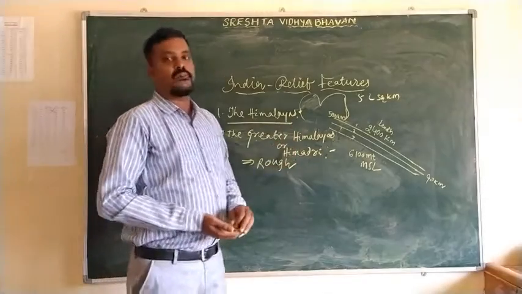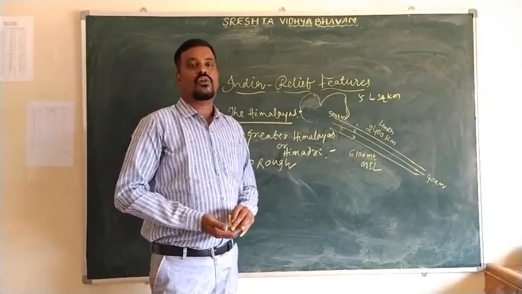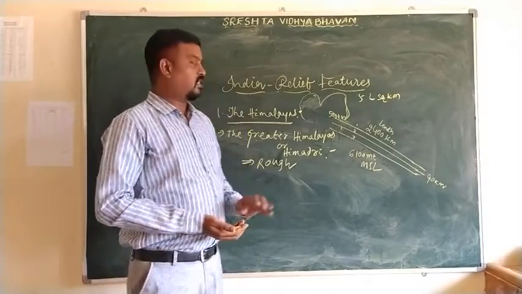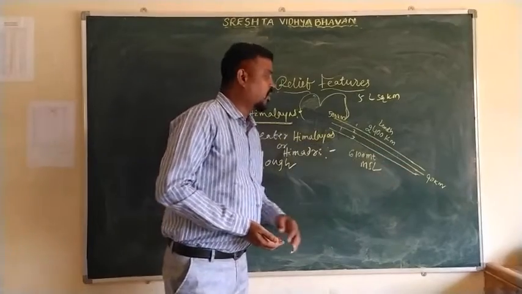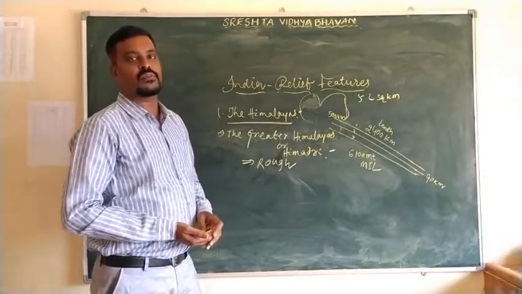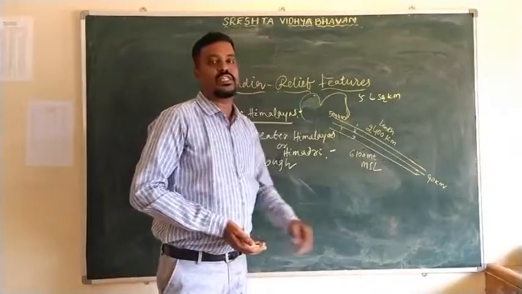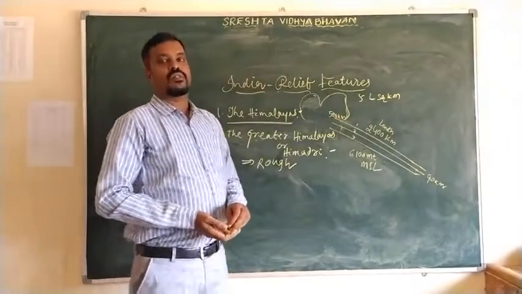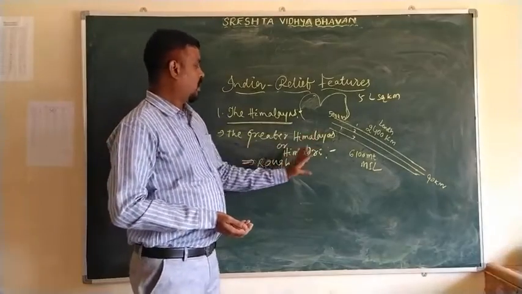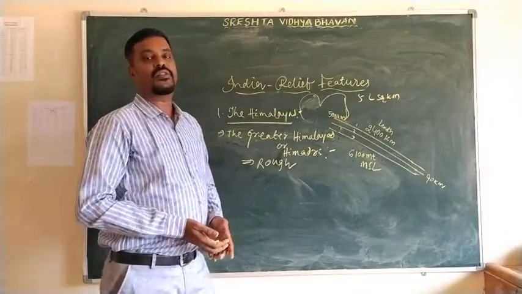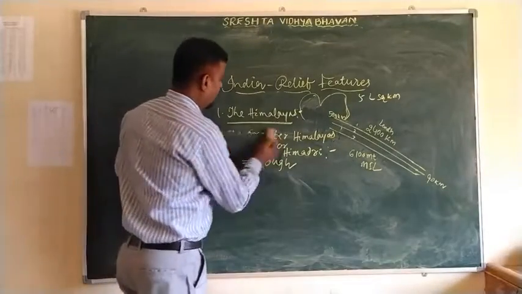Perennial rivers are those rivers that flow throughout the year. And here we can see the important, world famous peaks: K2, Mount Everest, Kanchenjunga, Makalu, Dhaulagiri. All these important peaks are located in the Greater Himalayas or Himadri. So this is the Greater Himalayas.